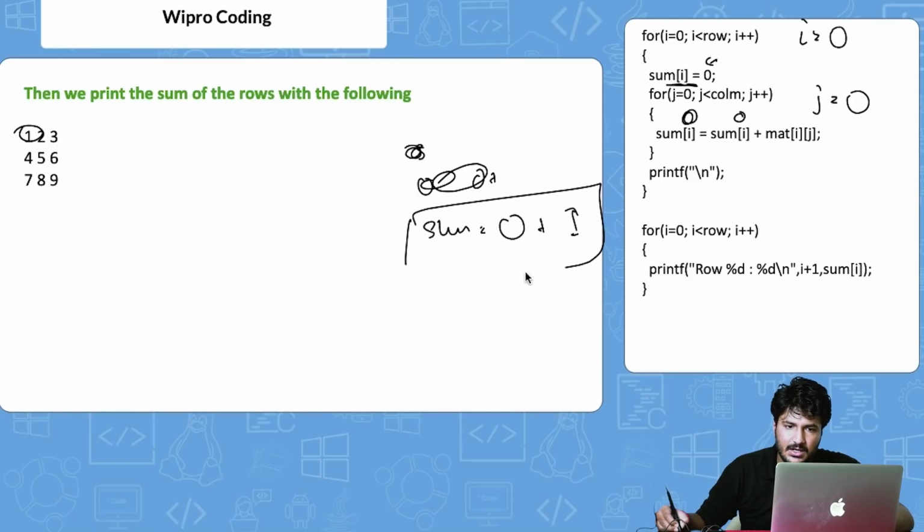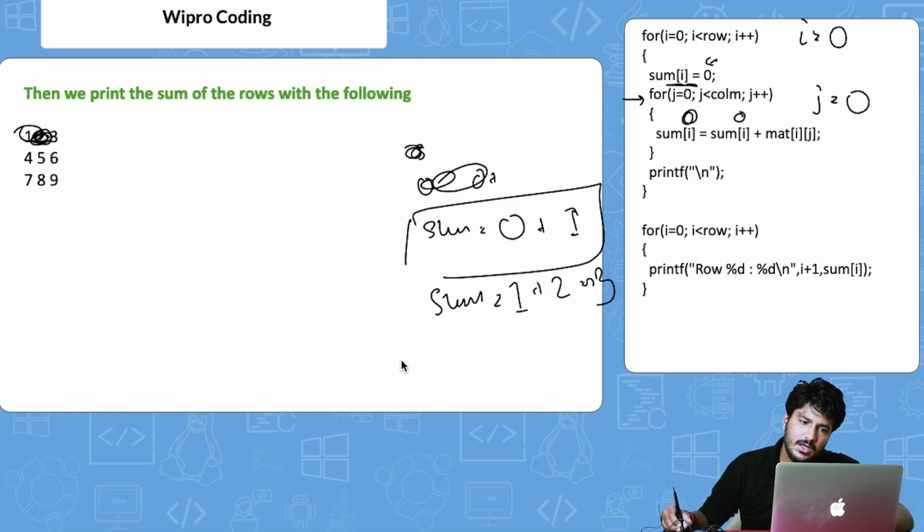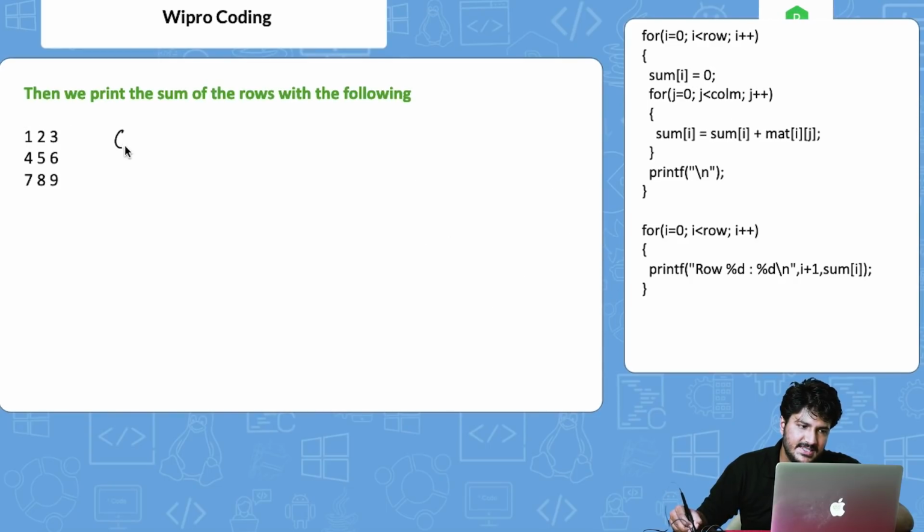Now this has happened. Now what will happen? j plus plus will happen. It will come here, right? Now what would happen is sum is equal to sum, which from the last step is already 1. So 1 plus this 2. It will come here. So 1 plus 2, so it becomes 3 now. Now again, the same thing will happen. It will go through here, right? Then finally, this all is getting processed. And then finally, sum is basically 1 plus 2 plus 3, which is 6.